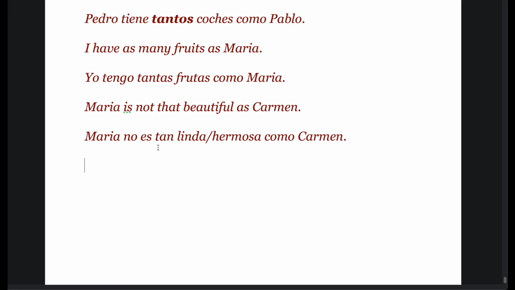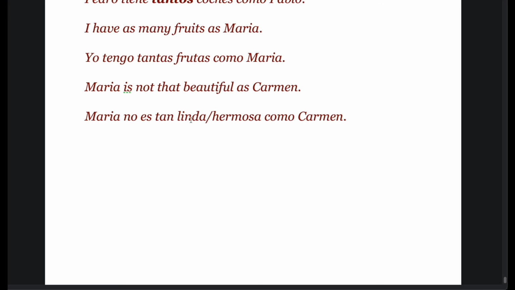Maria no es tan linda or hermosa. Linda, hermosa are synonyms for beautiful. Como Carmen. Maria no es tan linda o hermosa como Carmen. So, for tan, the usage is always with an adjective. When you are equating or when you are not saying they are equal, you are using tan.